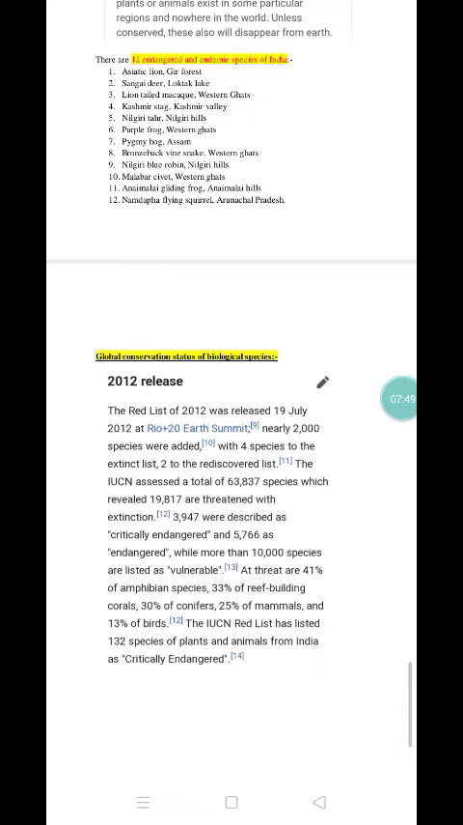Next topic is the global conservation status of biological species. All the biological species found on the earth are categorized by the IUCN, and their numbers are also listed. For example, the last release was in 2012, according to which there are about 63,837 species assessed. 19,817 are threatened with extinction, and 3,947 are critically endangered.